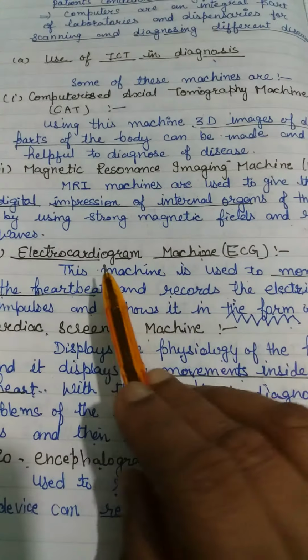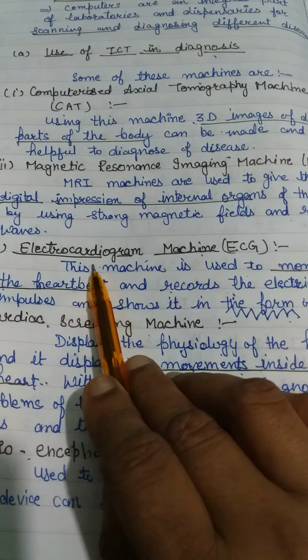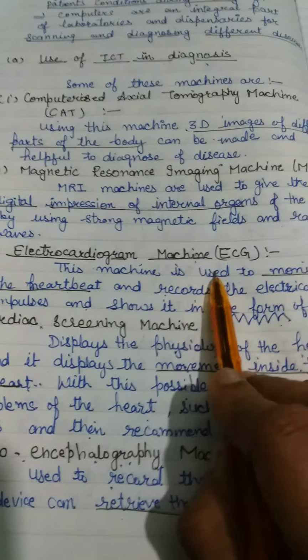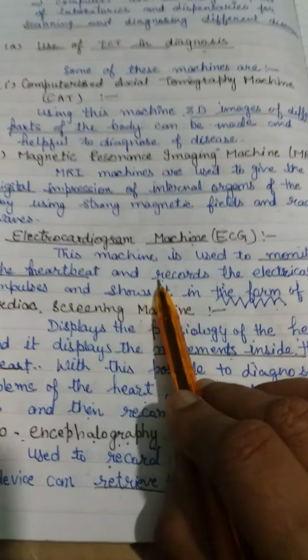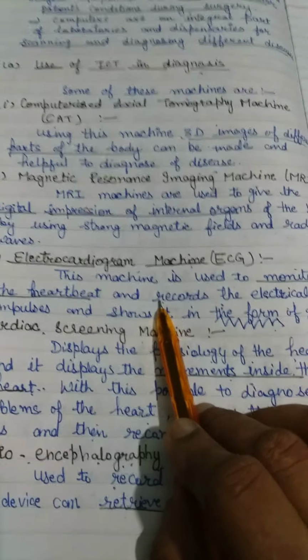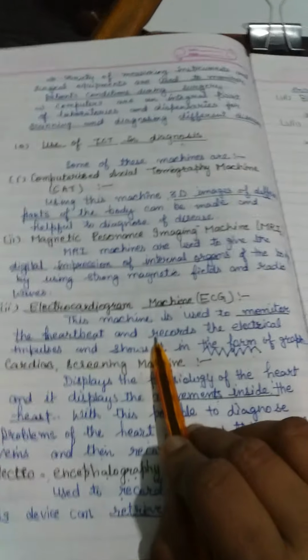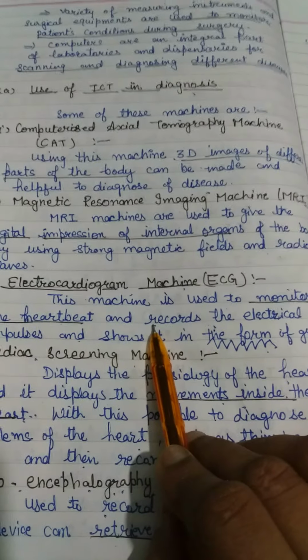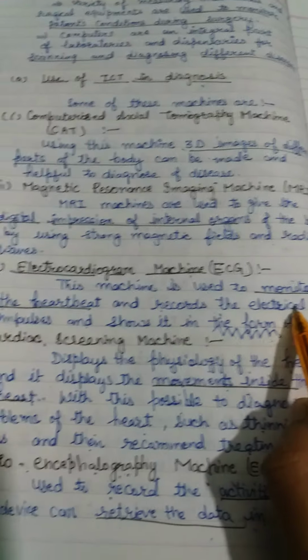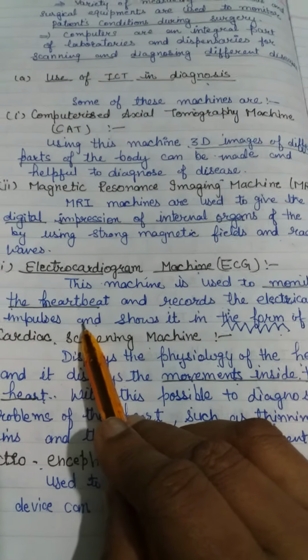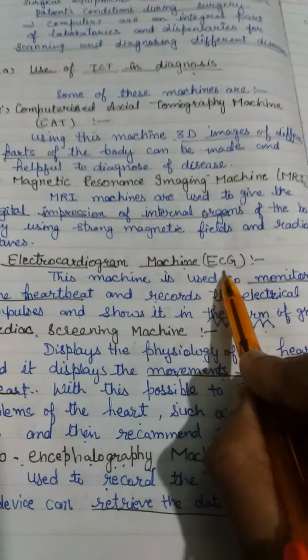Now we discuss the electrocardiogram machine, the ECG machine. I will show you images also, if I can comfortably show them. This machine is used to monitor the heartbeat. How does it work?